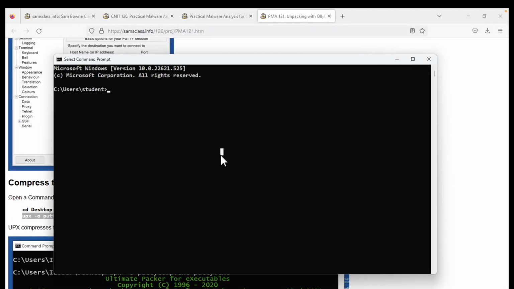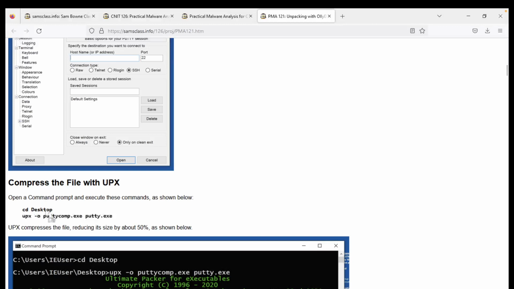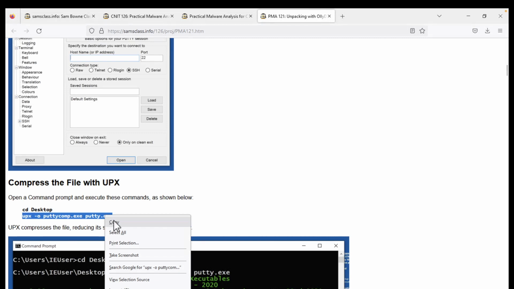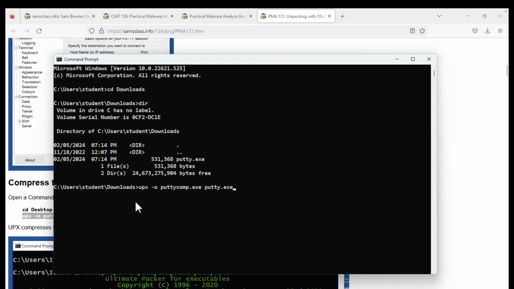Now, let's go to, I think it's probably in the downloads folder. There it is, PuTTY. Now I'm going to execute the stuff in my clipboard. Not working. This is the problem at Microsoft. Copy and paste doesn't really work very well because they are very cruel. And right-click. There we are.